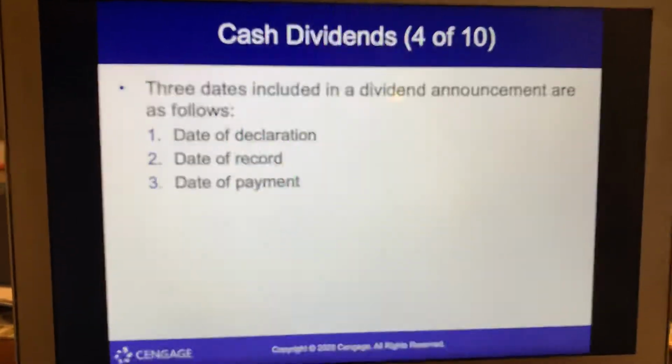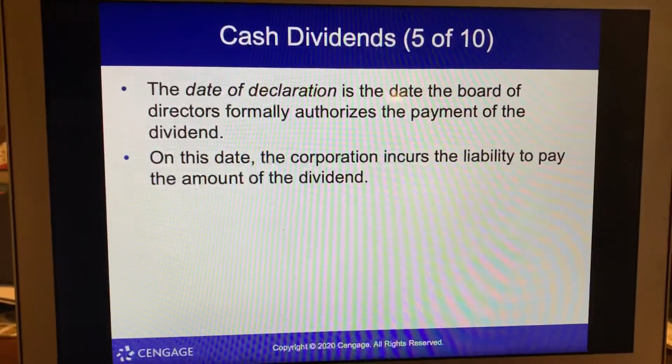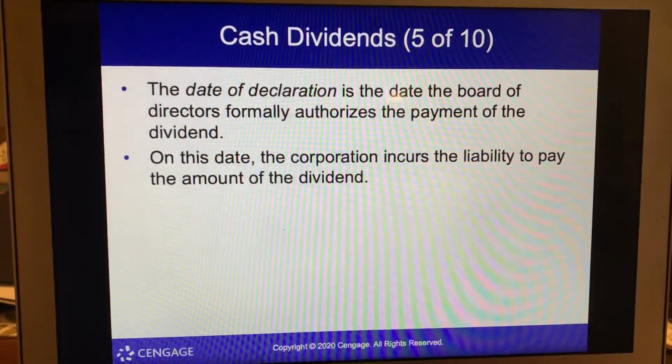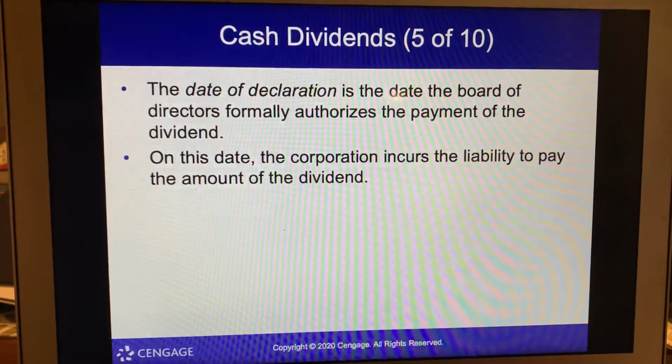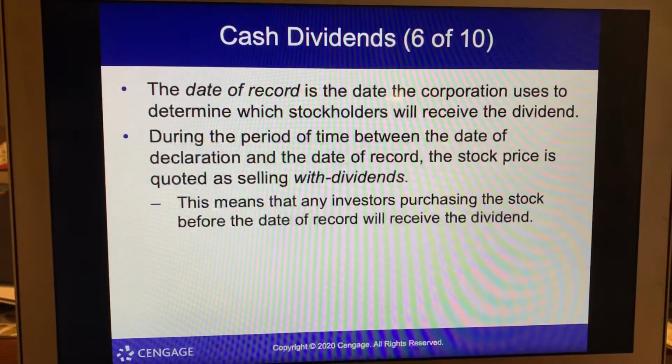Cash dividends: the three dates included in a dividend announcement are as follows: date of declaration, date of record, and date of payment. The date of declaration is the date the board of directors formally authorizes the payment of the dividend. On this date, the corporation incurs the liability to pay the amount of the dividend. The date of record is the date the corporation uses to determine which stockholders receive the dividend.